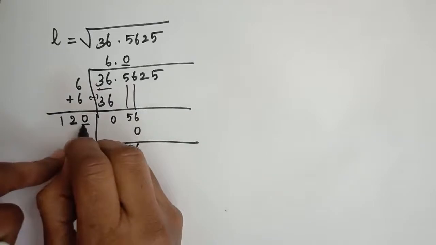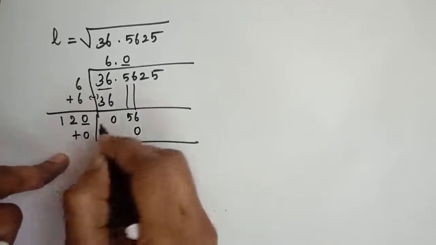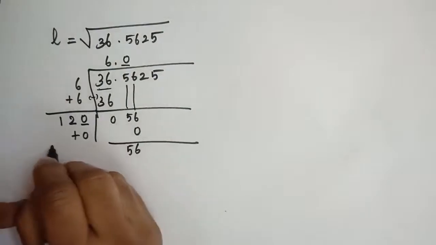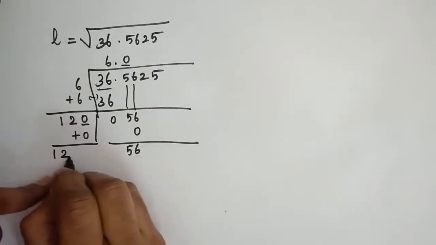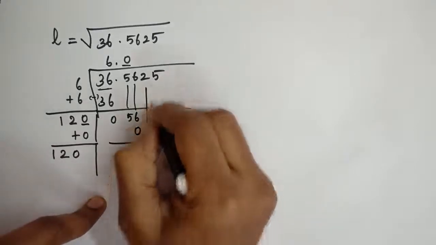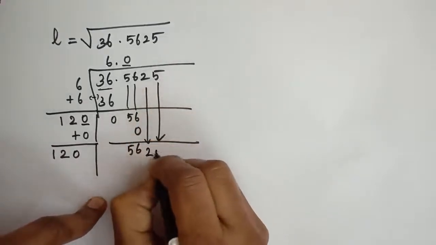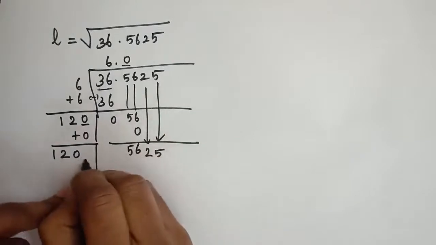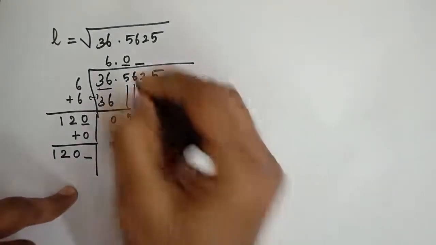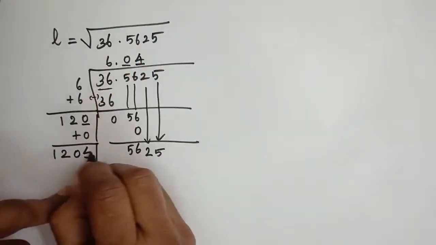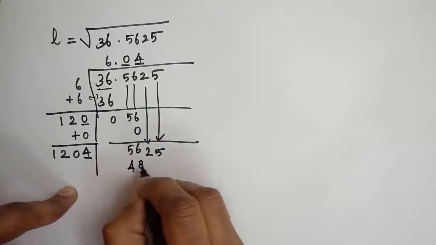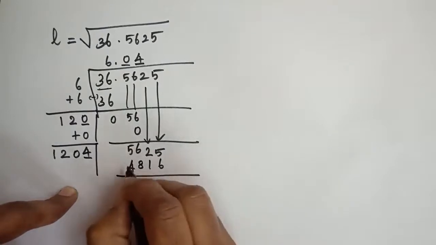Here you should add 0, then this will be 120. Then again you have to drop another two digits. Here the next number, just try. Take 4. 4 into 1204 is 4816. You should subtract it.